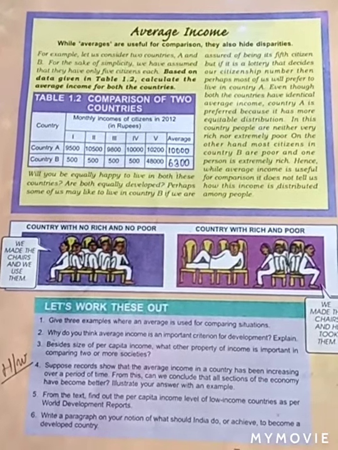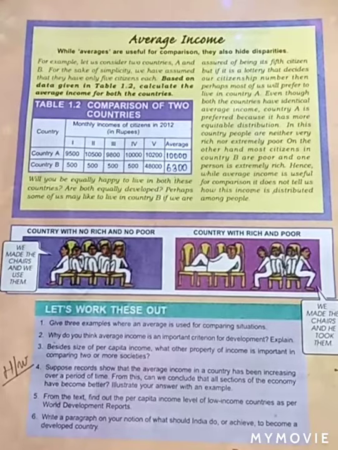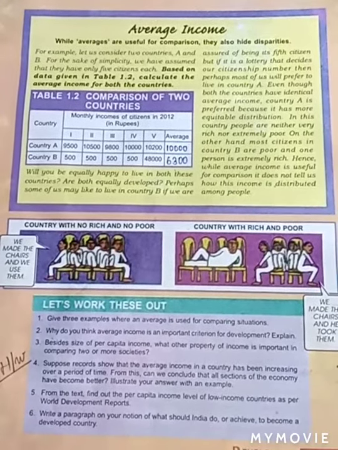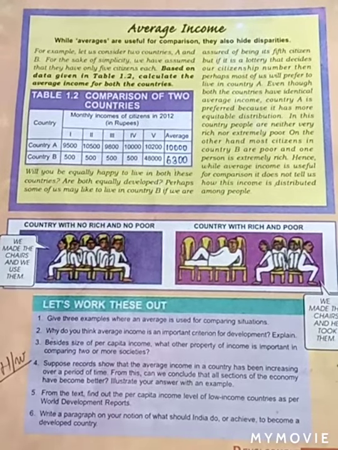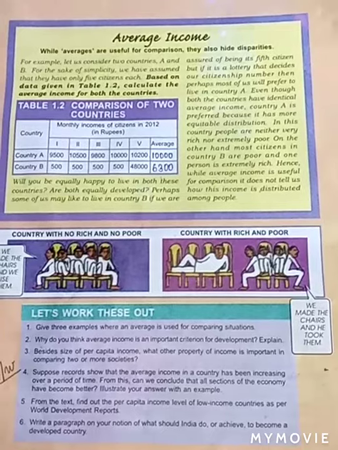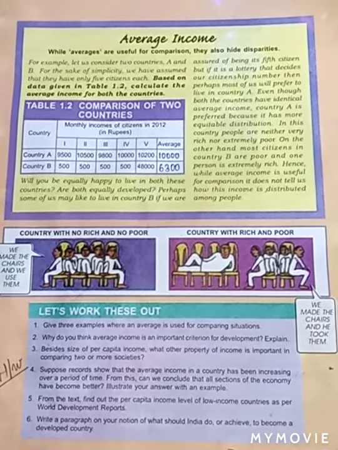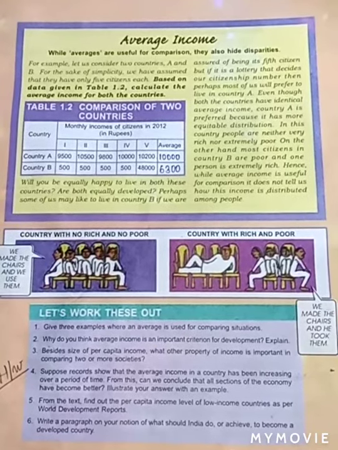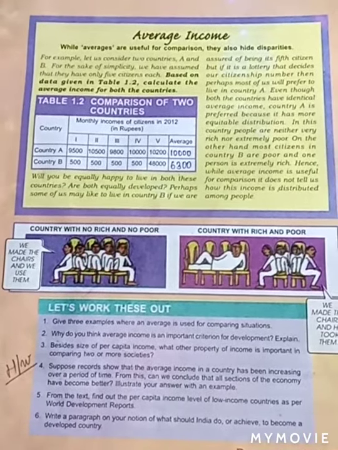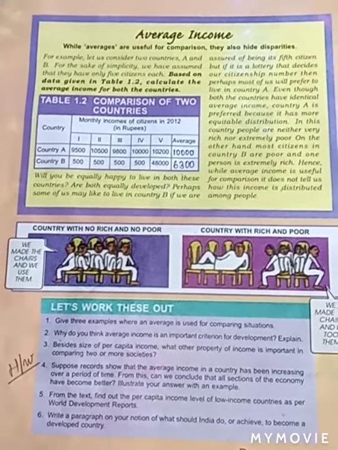Hence, while average income is useful for comparison, it doesn't tell us how this income is distributed among people. While average income is a main criteria for deciding whether a country is developed or not, it hides the disparities, whether the money has been equally divided among its members or not. It doesn't tell us whether the money is distributed among a large number of people or only a small number of people.